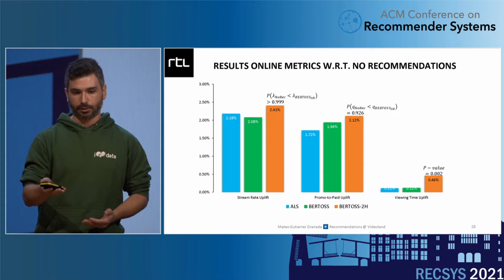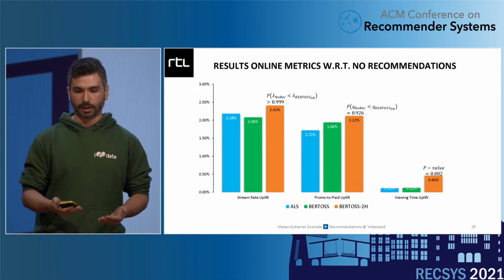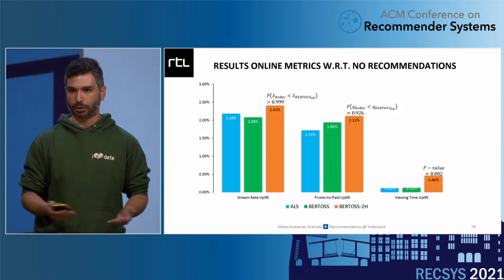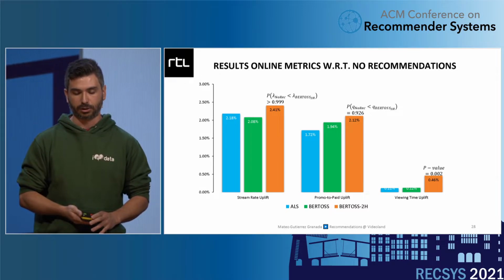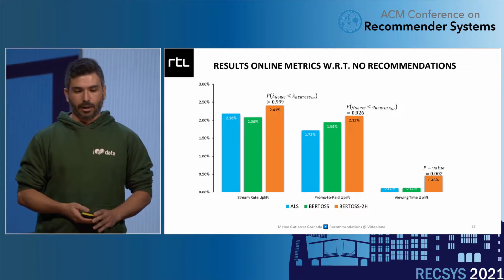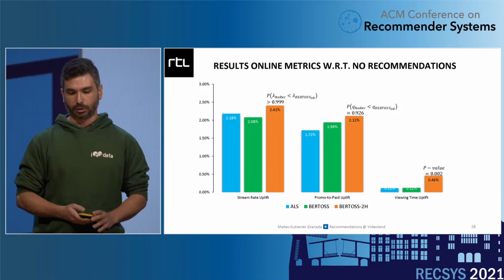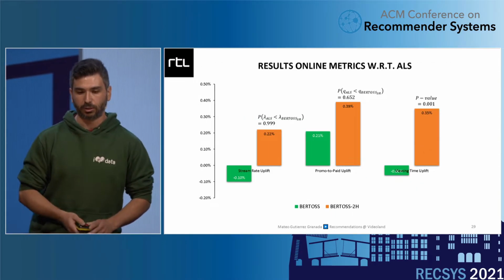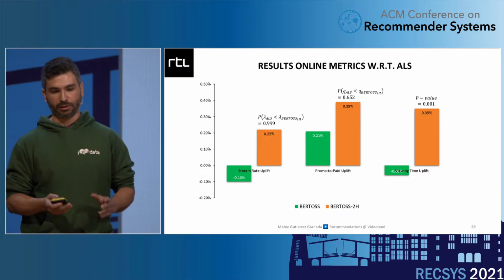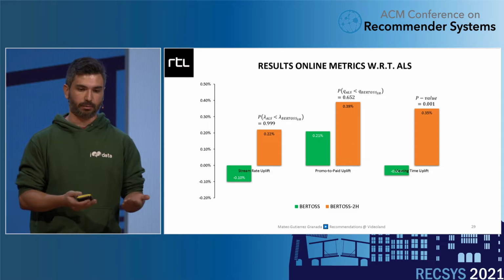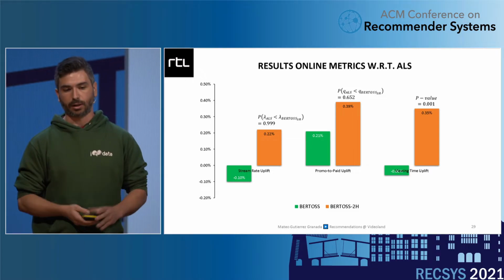To summarize a little bit, comparing the transformer-like model with no recommendations, we observe differences statistically significant in 3 out of the 4 metrics. Churn, we could not spot any difference in any of the models. It's harder. But for the other 3 metrics, we observe a difference with respect to no recommendations. And with respect to the ALS, we spot significant differences in 2 of the metrics. And at least we can assess in some way the other one.